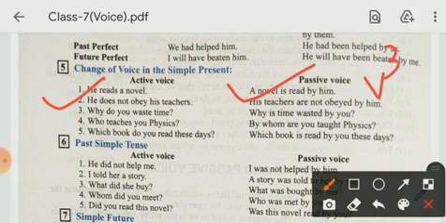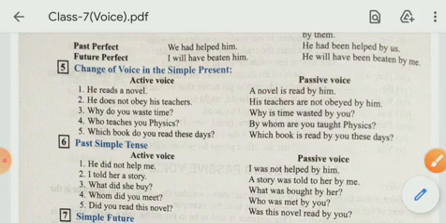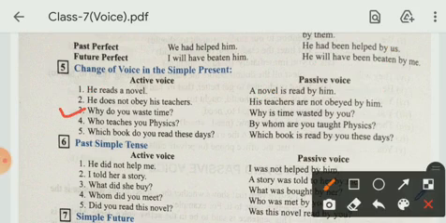He does not obey his teachers. The teachers are not obeyed by him. Why do you waste time? Here students, this is interrogative sentence in simple present. Why is time wasted by you? Who teaches you physics? Who will change into by whom? By whom are you taught physics? Which book do you read these days? Which book is read by you these days?